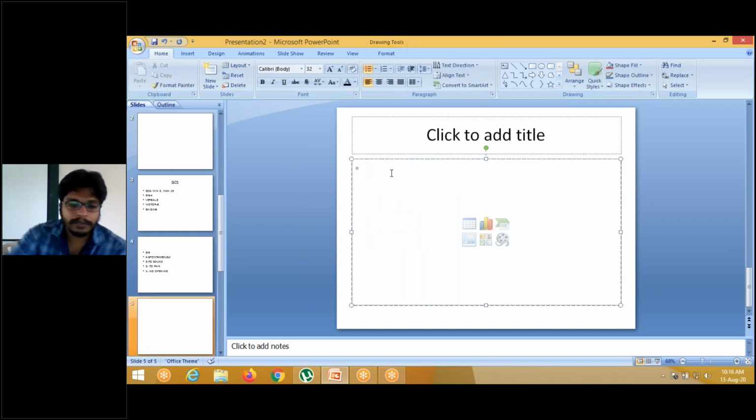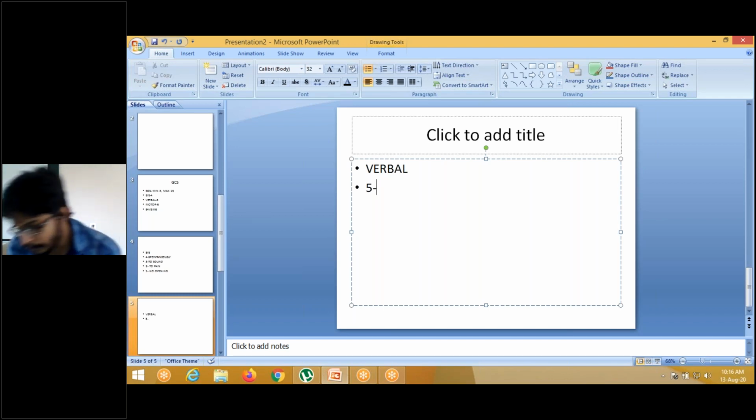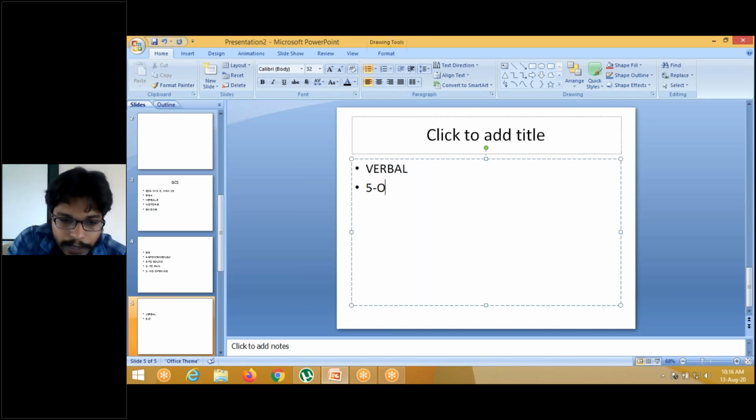Next, verbal. Verbal 5: patient is oriented. You'll be asked in medicine or surgery posting: patient is well oriented to place, time and person.